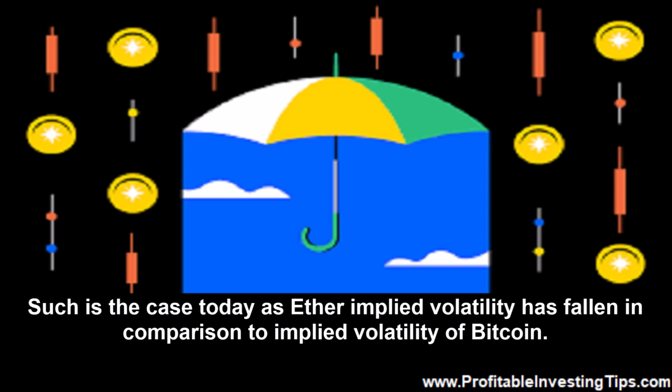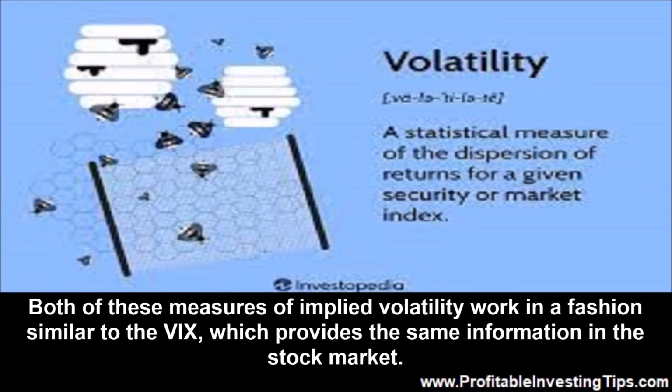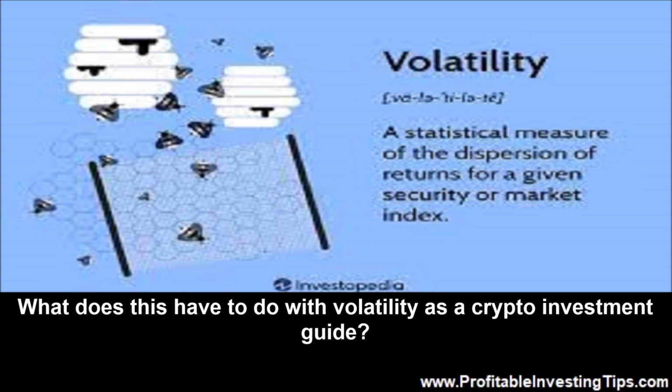Such is the case today, as Ether implied volatility has fallen in comparison to implied volatility of Bitcoin. Implied volatility of Bitcoin and Ether are measured by the BitVol and EthVol indexes respectively. Both of these measures of implied volatility work in a fashion similar to the VIX, which provides the same information in the stock market. What does this have to do with volatility as a crypto investment guide?